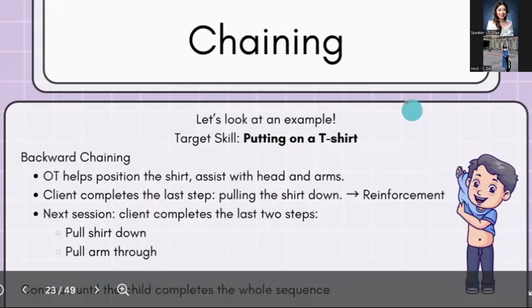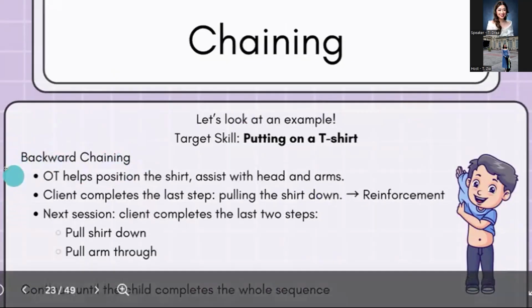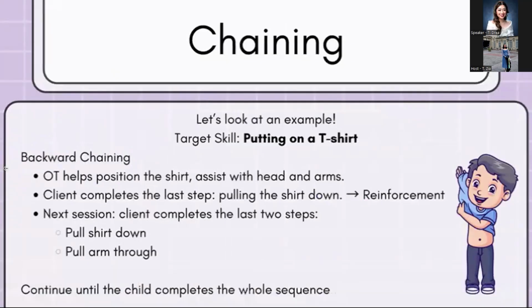Ayan. So let's look at an example. Let's say target skill natin is putting on a t-shirt. So if we are going to use backward chaining, this is what will happen. So first, yung OT or yung caregiver will help position the shirt and assist with the head and arms. And then the client will complete the last step only, which is ipo-pull down niya yung shirt.